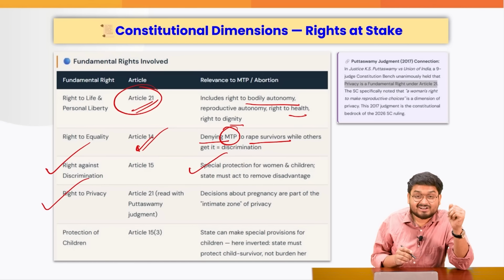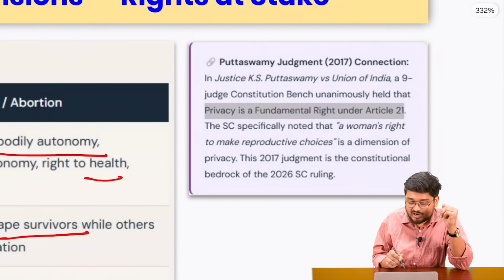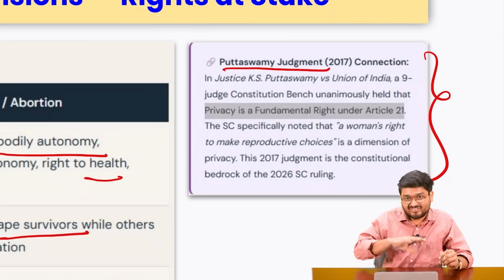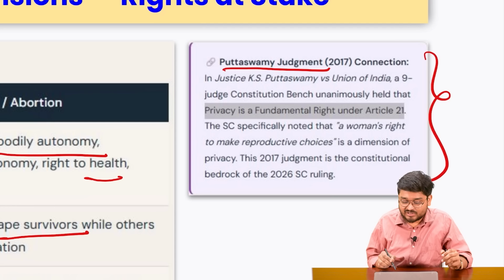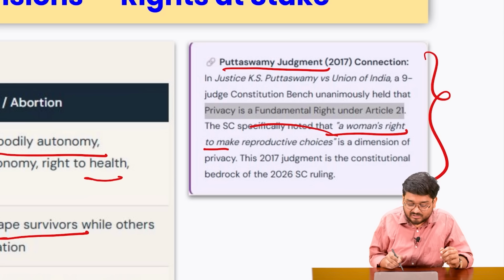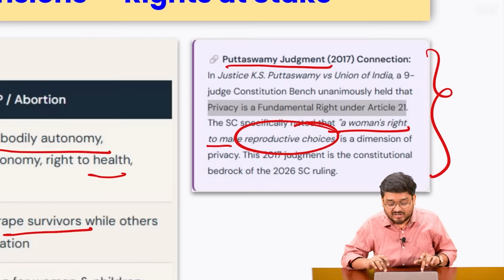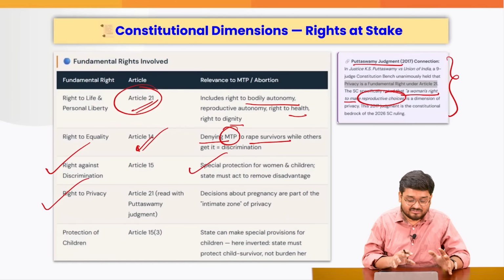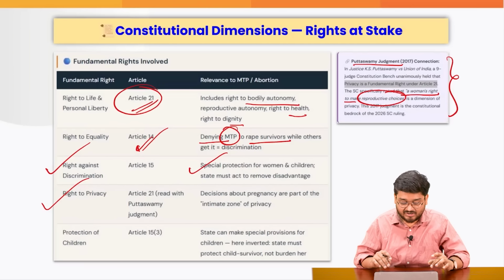And that is why, if you see, the right to privacy also, which was accorded under the Puttaswamy judgment, can be stretched to this case in recognizing that the right to make reproductive choices is also under the right to privacy. So this means that protection of children in this case, plus all these kinds of fundamental rights, should go hand in hand.